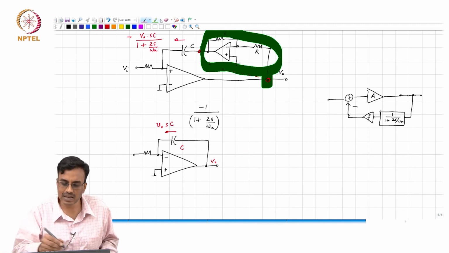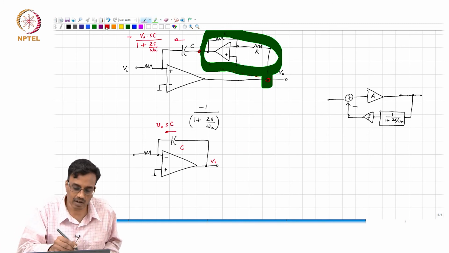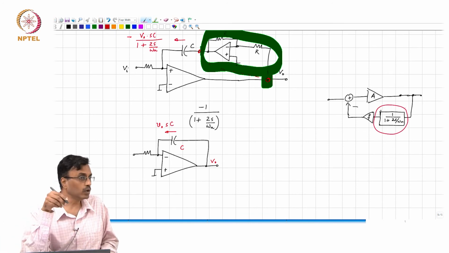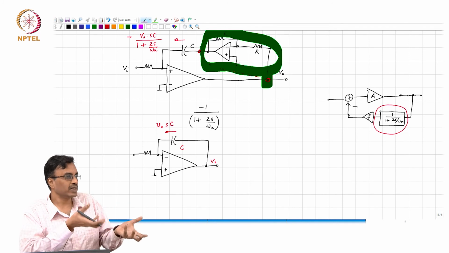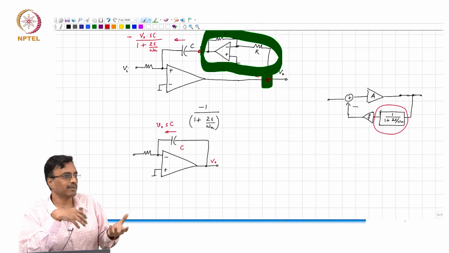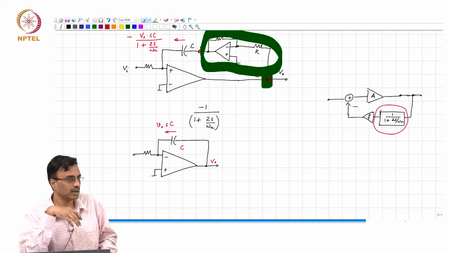So, effectively in the feedback path, you have inserted a pole, and as he pointed out, the closed loop transfer function is simply proportional to 1 over the feedback factor times the loop gain by loop gain plus 1, right.